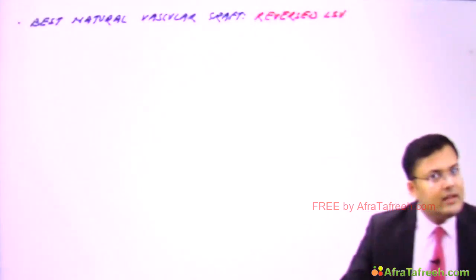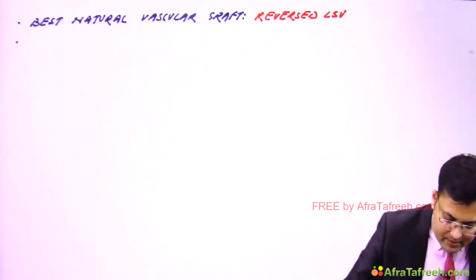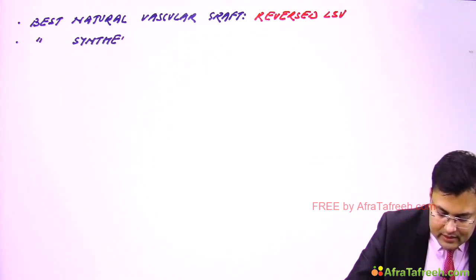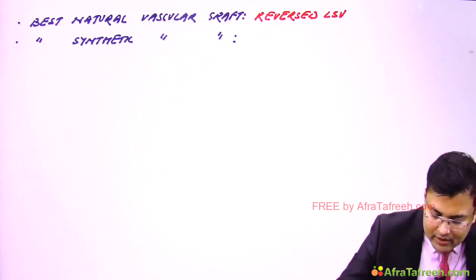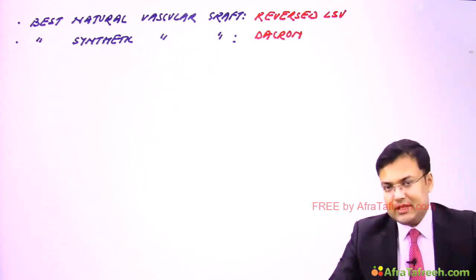What's the meaning of reversed long saphenous vein? Long saphenous vein is having valves, so generally we reverse it and then we use it for graft. Second, what is the best synthetic vascular graft? And this is what? Dacron.